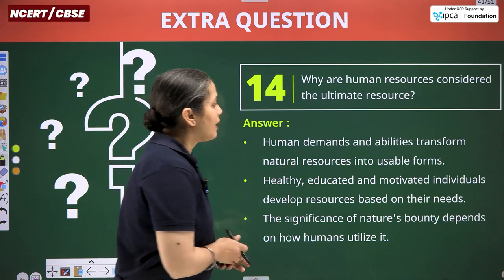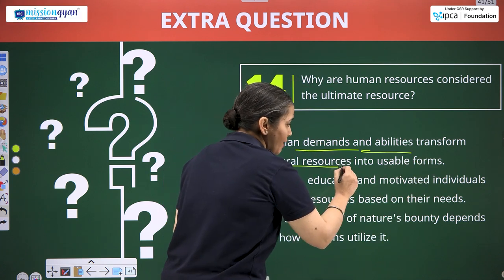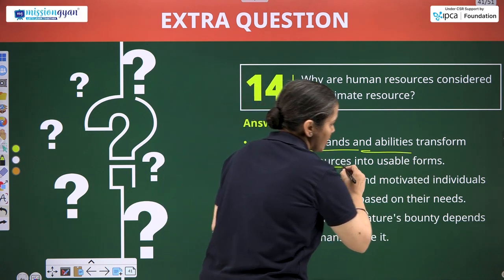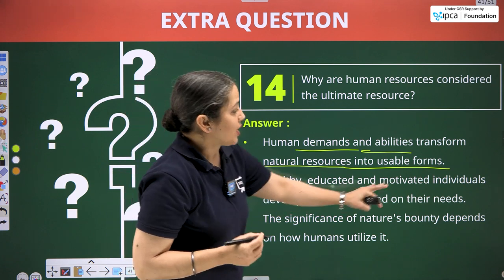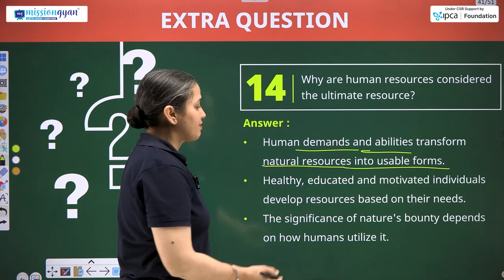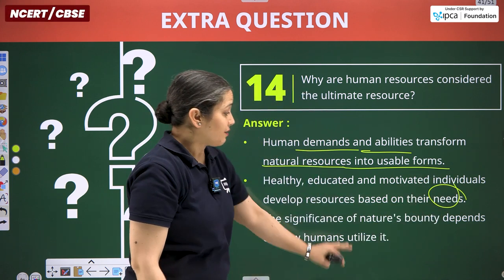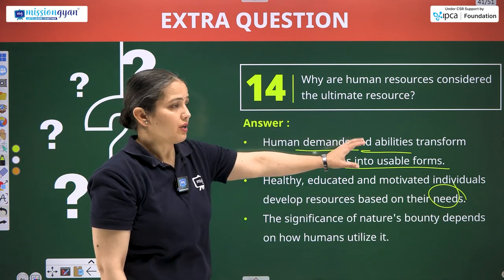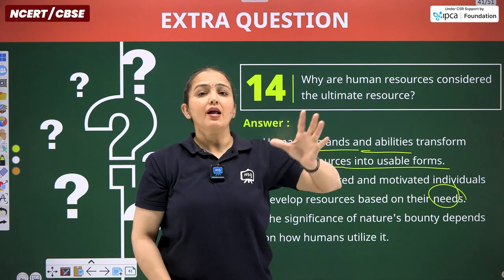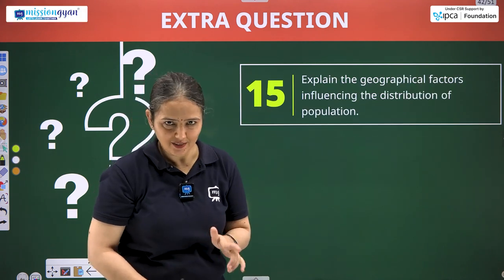So, human demands, requirements and abilities transform raw material found in natural resources into usable forms, ready to use things. Healthy, educated and motivated individuals develop resources based on their needs, and the significance of nature's bounty depends on how humans utilize it. So, the question's language is manipulated if you have noticed the answer.